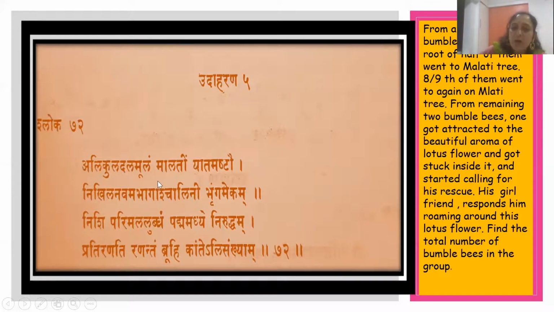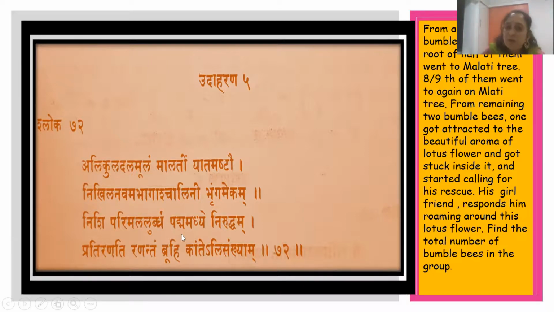Nikhila Nava, Ashtam. Nikhila Nava means 8 upon 9 of the total went to another Malati tree. So to one Malati tree, root x upon 2 bumblebees went. To another Malati tree, 8 upon 9x bumblebees went. Then Bhrugema Ekam. Bhruga means bumblebee, Ekam means one. One bumblebee went, Nishi Parimala Lubdam Padma Madhe Nirudham. Now what is the meaning of this? Padma means lotus. Parimala means sweet aroma of lotus. So one bumblebee got attracted to the sweet aroma of this lotus flower.